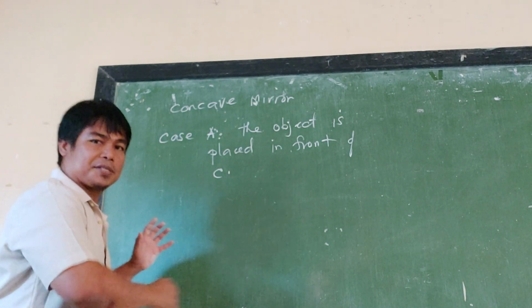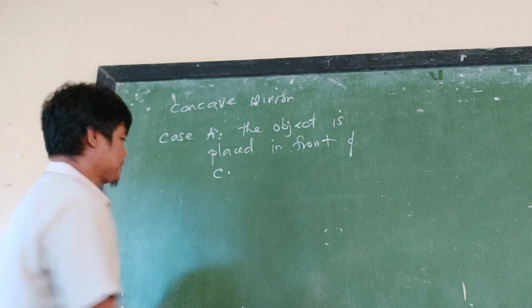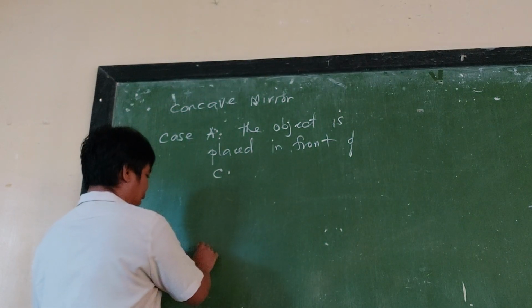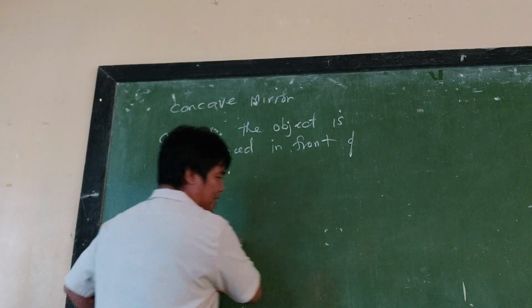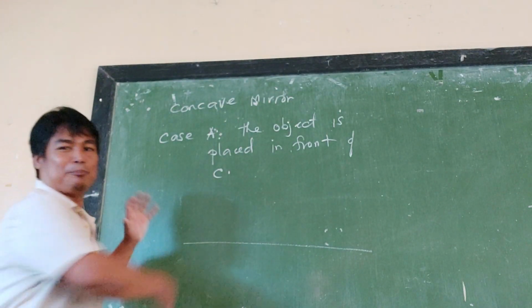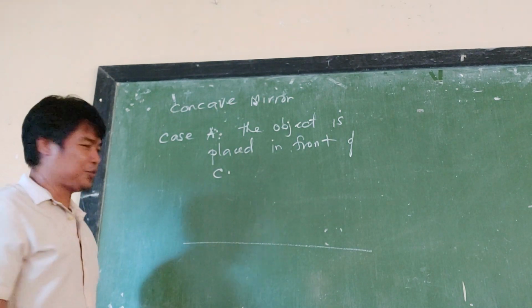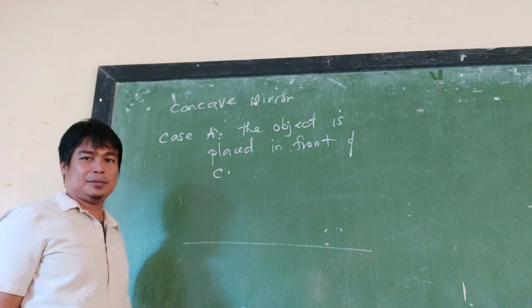So, let's sketch and follow the steps. I will draw the principal axis. This is how we can predict and tell the outcome of the image by just sketching.